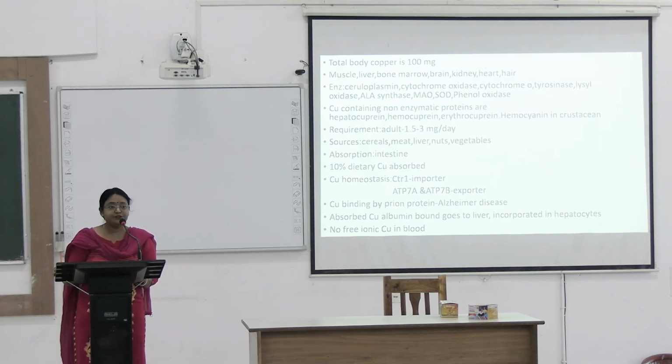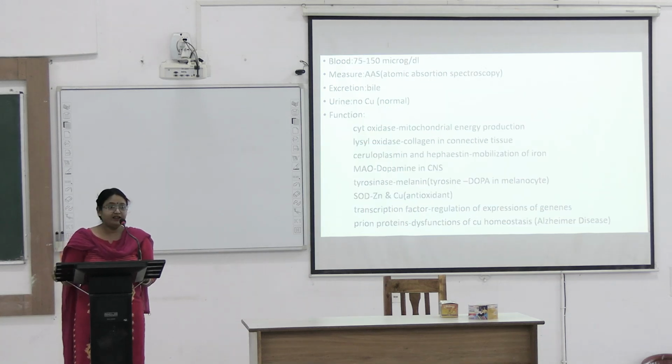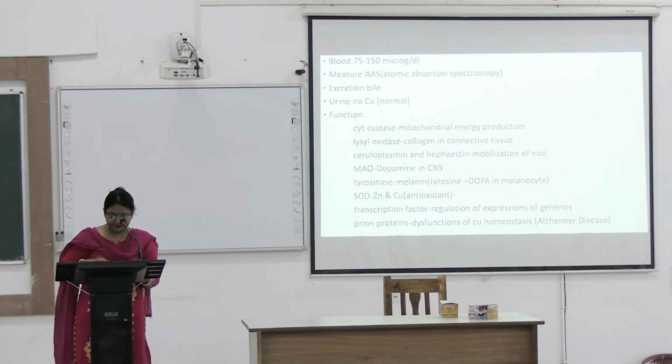Absorbed copper, which is bound to albumin, goes to the liver. There it is incorporated in hepatocytes and it creates all the enzymes and proteins. Normally, no free ionic copper is in blood. In blood, it is present at around 75 to 150 microgram per dl. It is measured by atomic absorption spectroscopy, AAS.